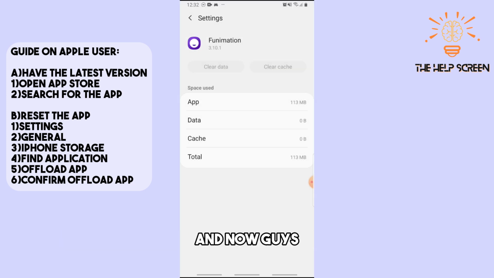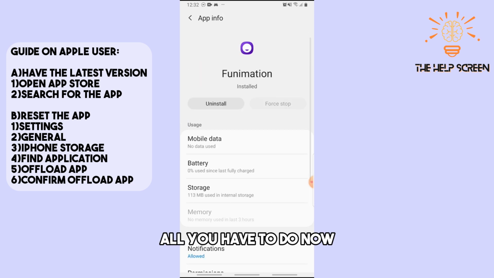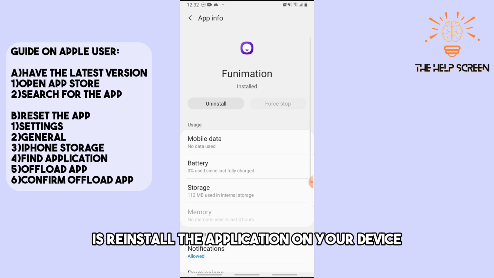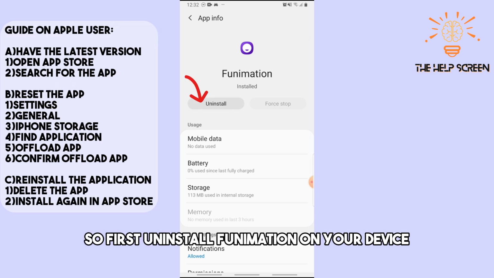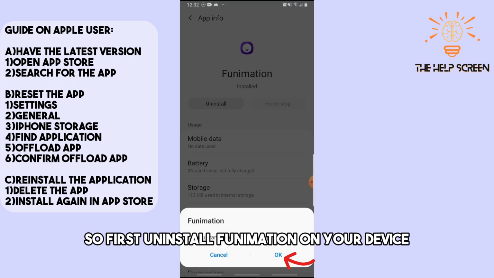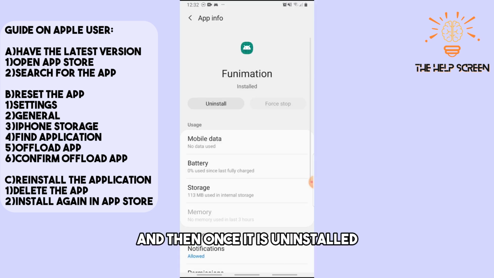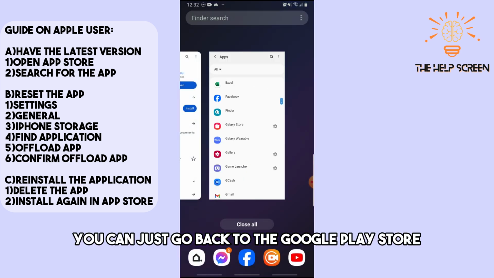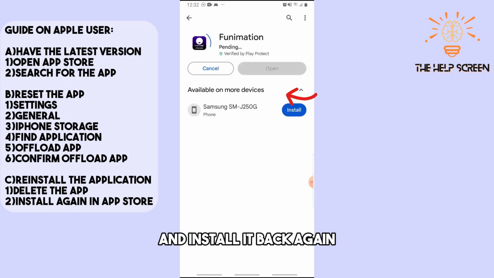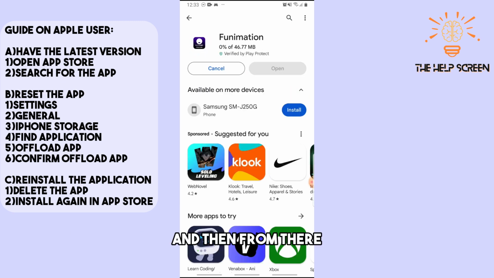And now guys, if this solution doesn't work, all you have to do now is reinstall the application on your device. So first uninstall Funimation on your device. And then once it is uninstalled, you can just go back to the Google Play Store and install it back again. And then from there, you should be able to fix your Funimation app and you should be able to use this properly without any error.